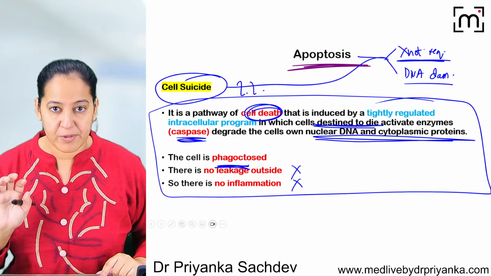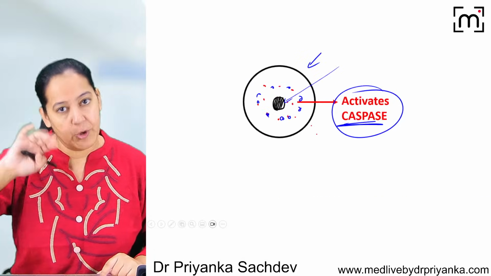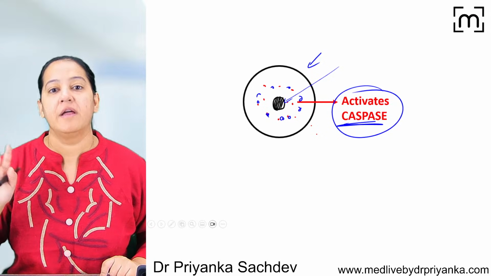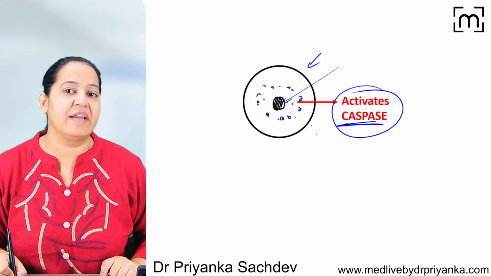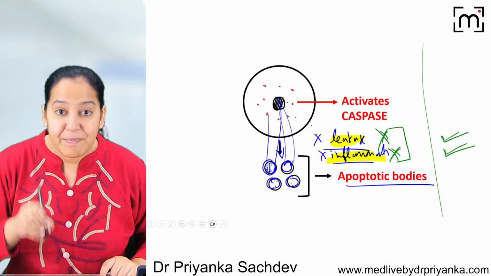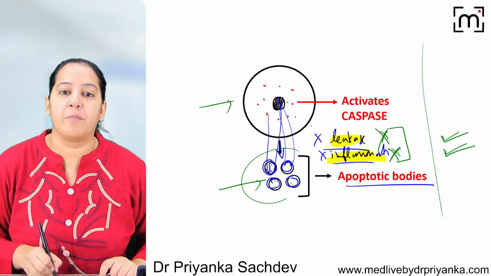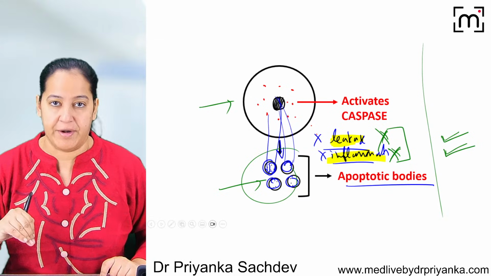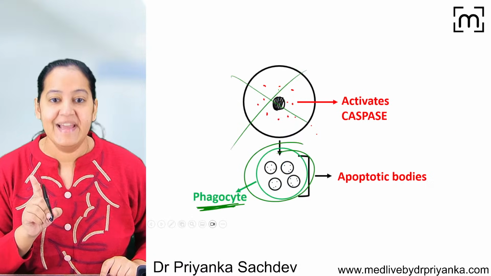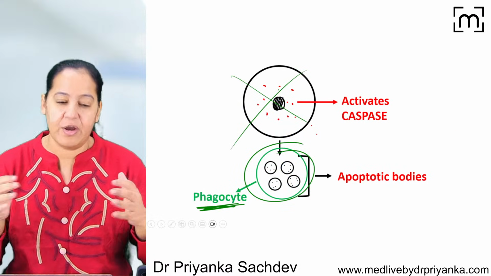So what is the definition of apoptosis? Rather than learning this definition, I will look at the diagram. So this is a cell which wants to commit suicide. Now, when the cell wants to commit suicide, it activates an enzyme known as caspase in the cytoplasm. Caspase converts the cell into multiple apoptotic bodies. It degrades the cell into multiple apoptotic bodies. But during the entire process, there is no leakage, no inflammation. You have to highlight it. And in the end, a phagocyte comes and engulfs all of them.